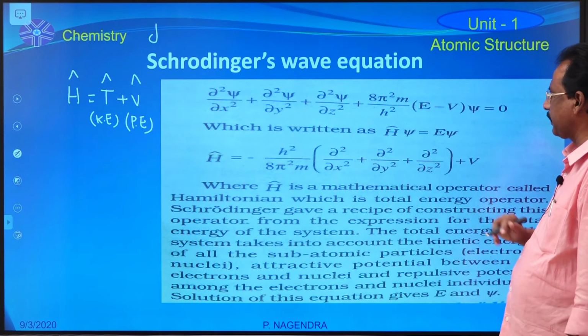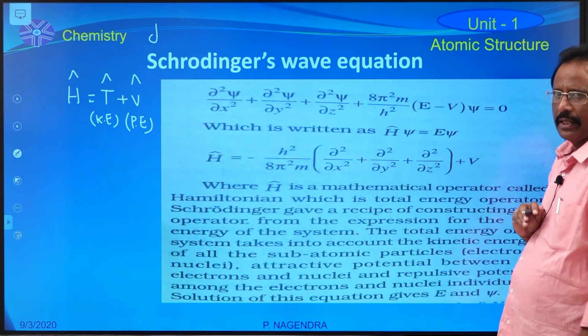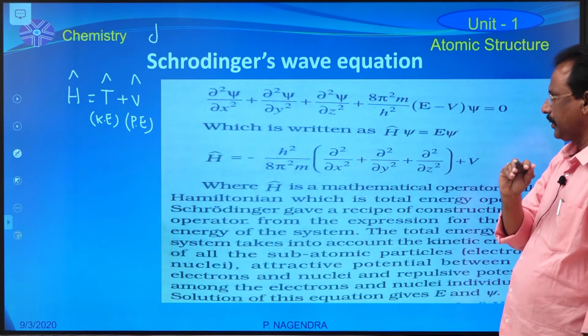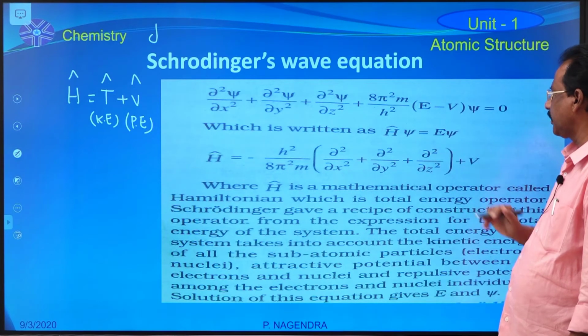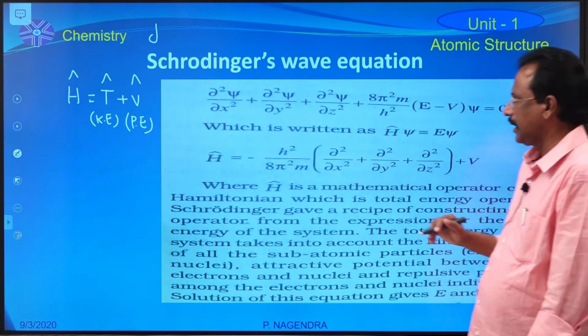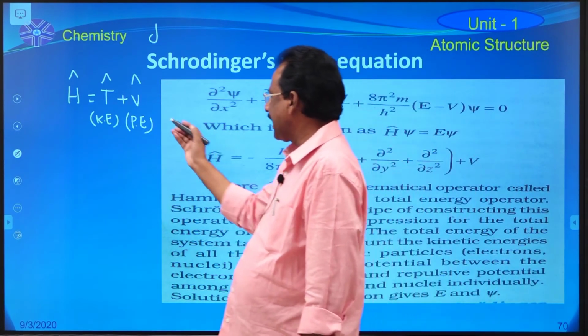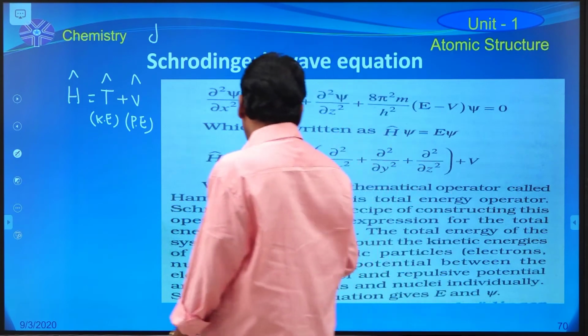Here, in Schrödinger's wave equation, we indicate the potential energy of the revolving electron. So the Hamiltonian operator explains the sum of the kinetic energy and potential energy of the revolving electron.